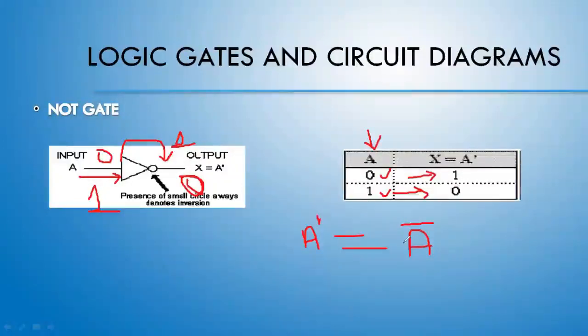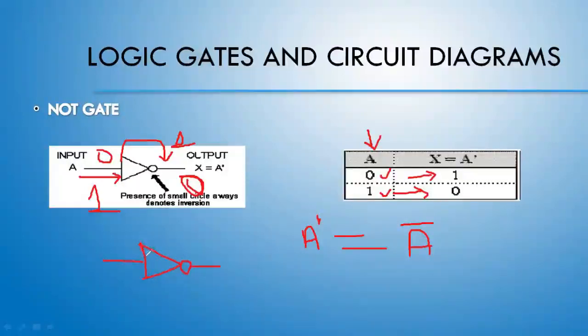So these are the basic 3 circuits that we have seen. From tomorrow we will see the extended form of the other types of gate. How to represent, what is the circuit diagram of NOT gate? Just make one triangle here, put one circle here. This is the diagram of NOT gate.